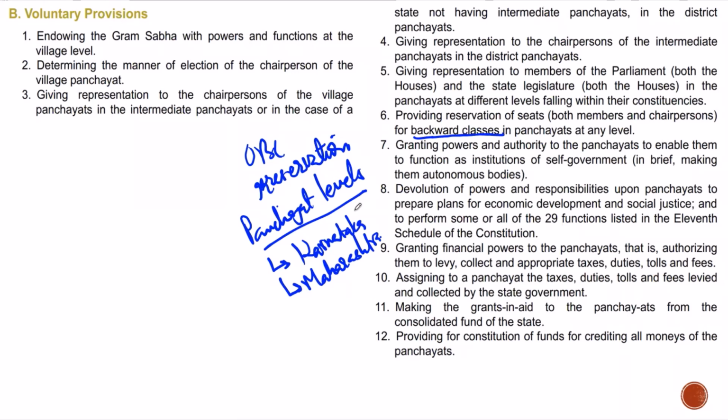Granting powers and authority to the panchayat to enable them to function as institutions of self-government, making them autonomous bodies. Devolution of powers and responsibilities upon panchayats for the 29 functions listed in the 11th Schedule that we've already seen when we talked about the third chapter, I guess, salient features. Granting financial powers, assigning panchayats taxes, grants in aid, providing constitution of funds for crediting all monies of the panchayat, a whole lot of things that you can do.